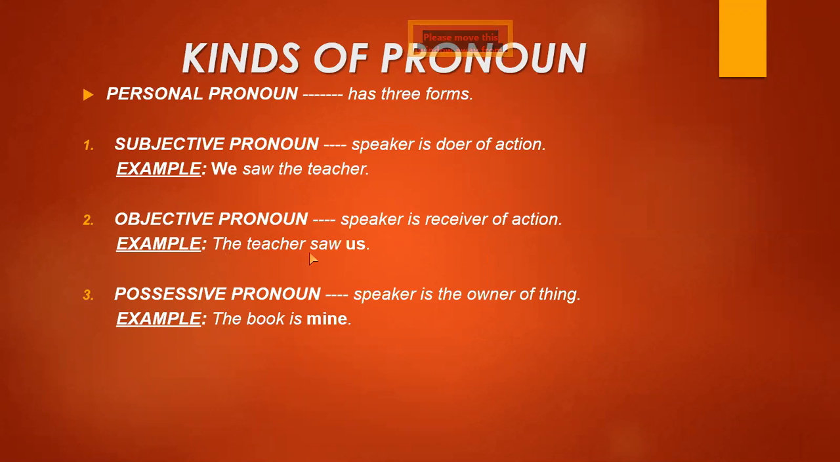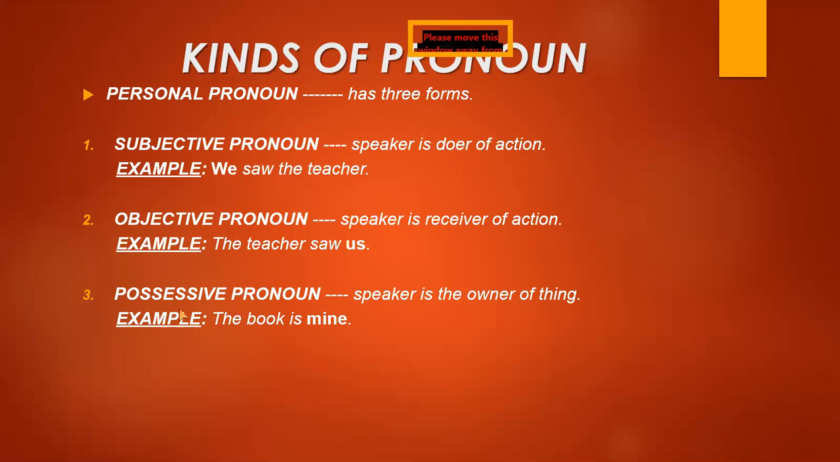Example is the teacher saw us. Us is an objective pronoun. Here you can see that the action is done by the teacher and the speaker is not doing any action. The teacher saw us, the teacher saw me, the teacher saw him, like this.